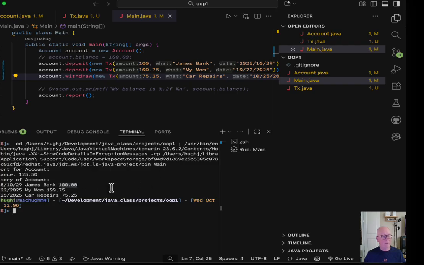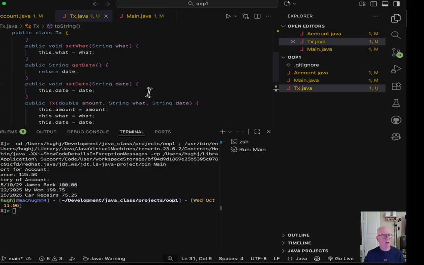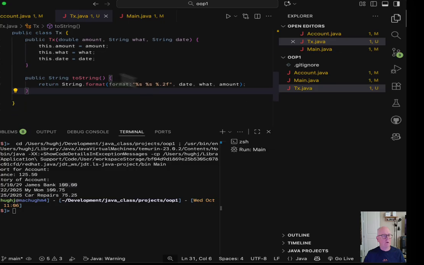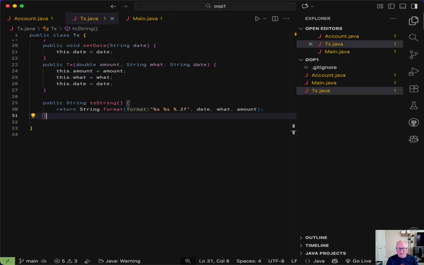So what is actually happening here? Well, what's happening is that the transaction object has created this toString method. What you're witnessing is the fact that all objects in Java have a base class of capital O Object.